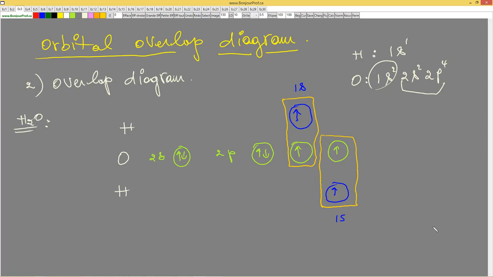In the end, what we have is an O with an H and an H. This is the overlap diagram representation. So if I give you a question about an overlap diagram, this is what I want you to give. These are the examples. Here I'm going to stop now, and we're going to see more later. Okay, good. Bye.